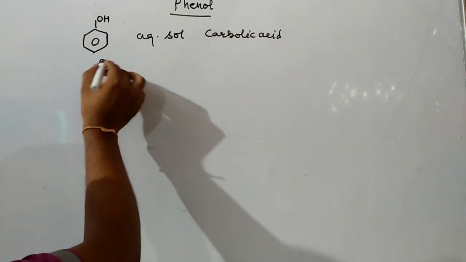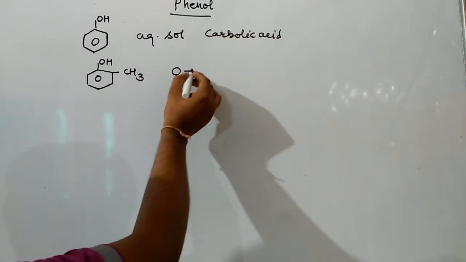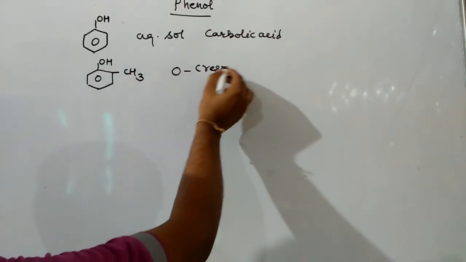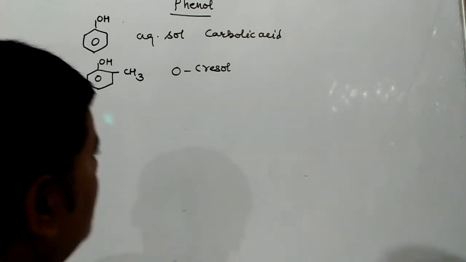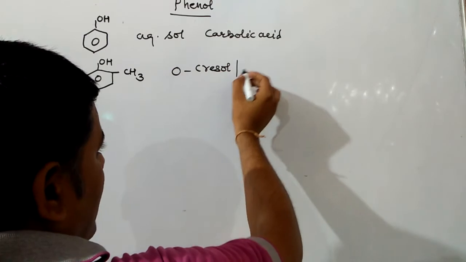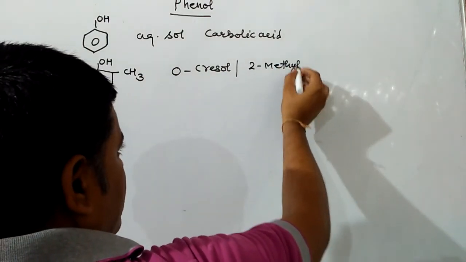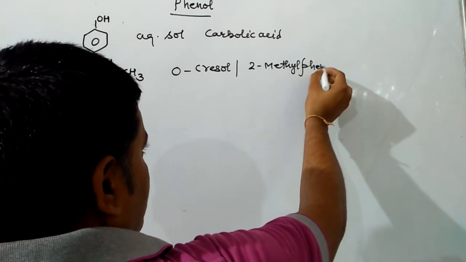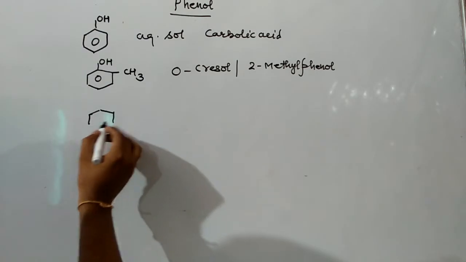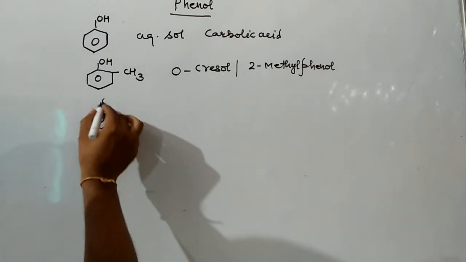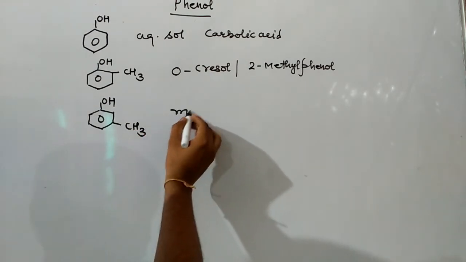If the methyl group is present at ortho position, then the common name of this compound will be orthocresol, and IUPAC name will be 2-methylphenol. Next case will be when methyl group is present at meta position, then it will be metacresol